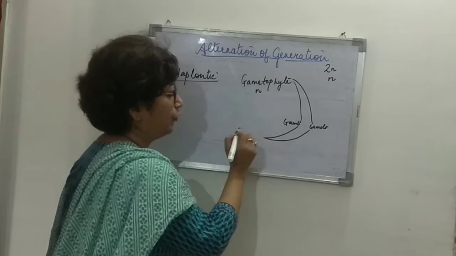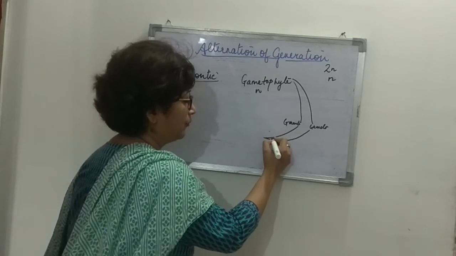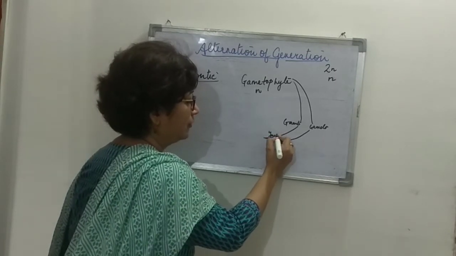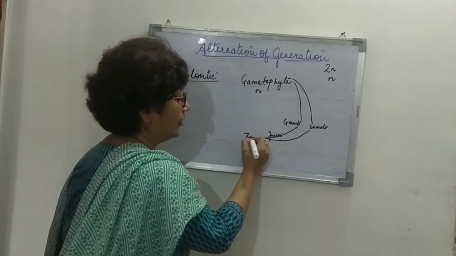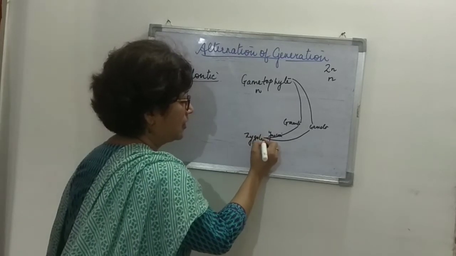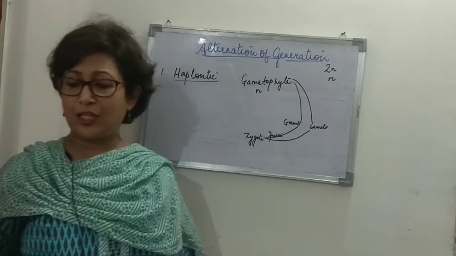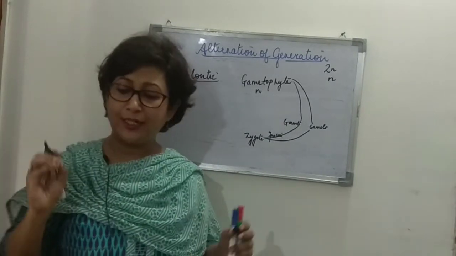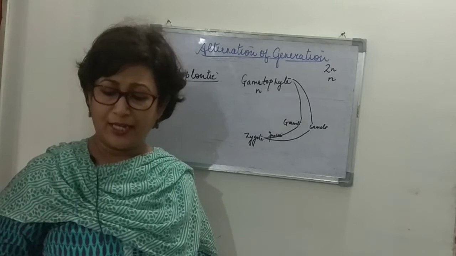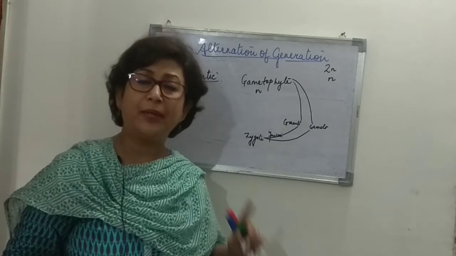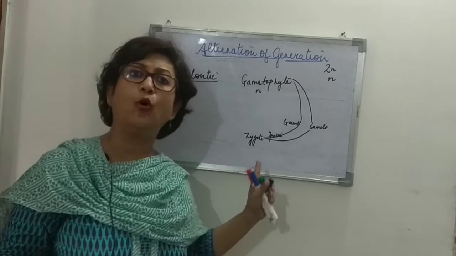Now, these gametes fuse and form a zygote. I will write here, fusion takes place and they form a zygote. So, a zygote is formed as soon as fusion takes place. Now, this zygote remains a single cell only.